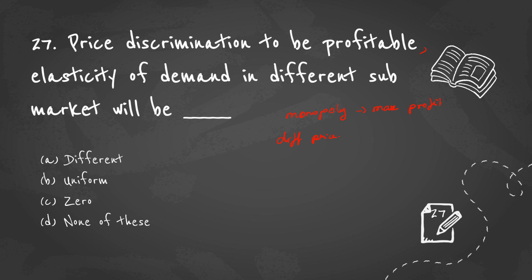So when the level of inelasticity is different in different sub-markets, only then can a monopoly firm successfully incorporate price discrimination and achieve maximum profit. Therefore the answer for this question is different. The elasticity should be different across different markets for a monopolistic firm to apply price discrimination.